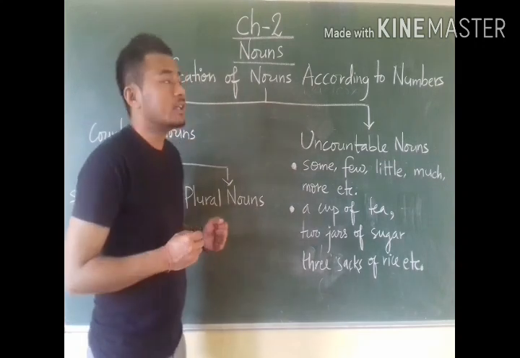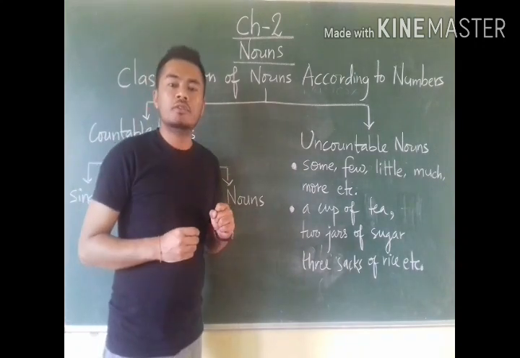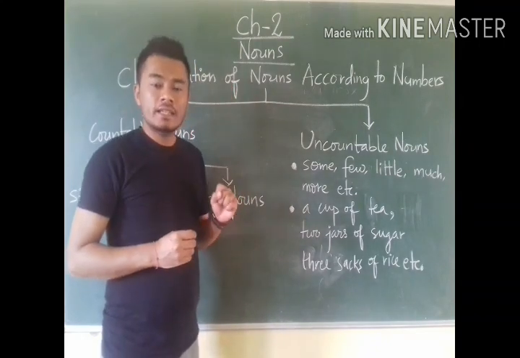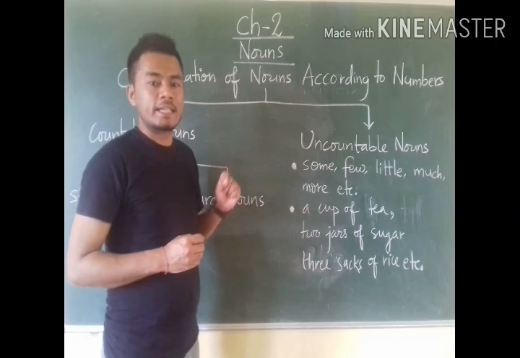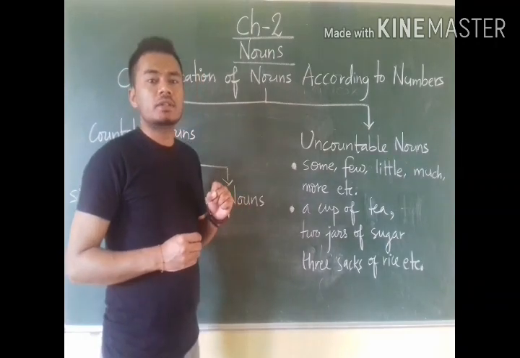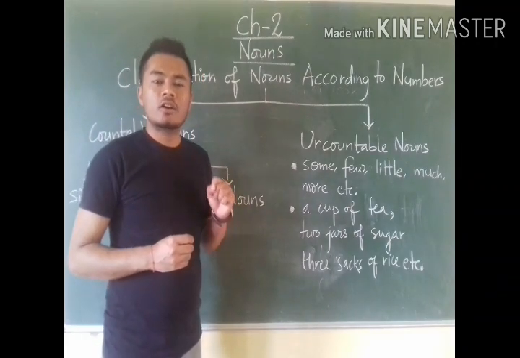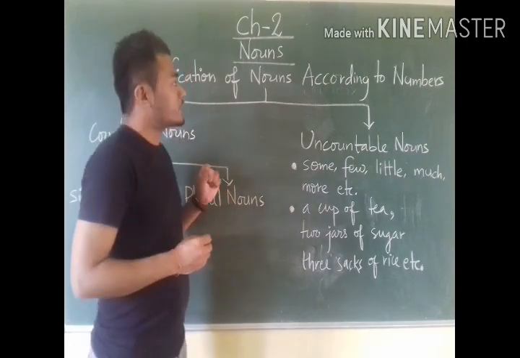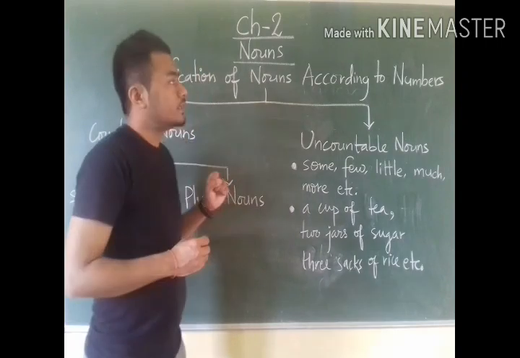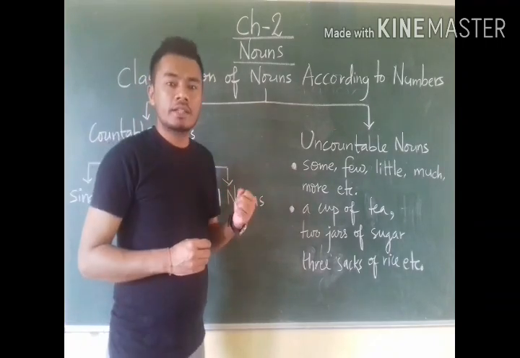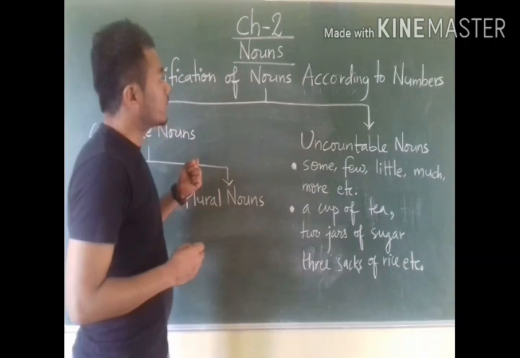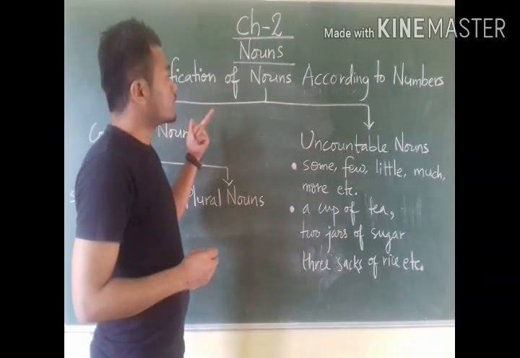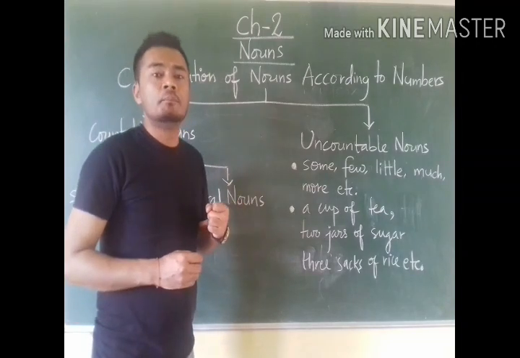In today's class, we will continue with chapter 2 of our English grammar, nouns. In our previous video on the same chapter, we discussed the kinds of nouns according to their names. So today we will continue the same classification of nouns but according to other means. Today at first we will discuss the classification of nouns according to numbers.